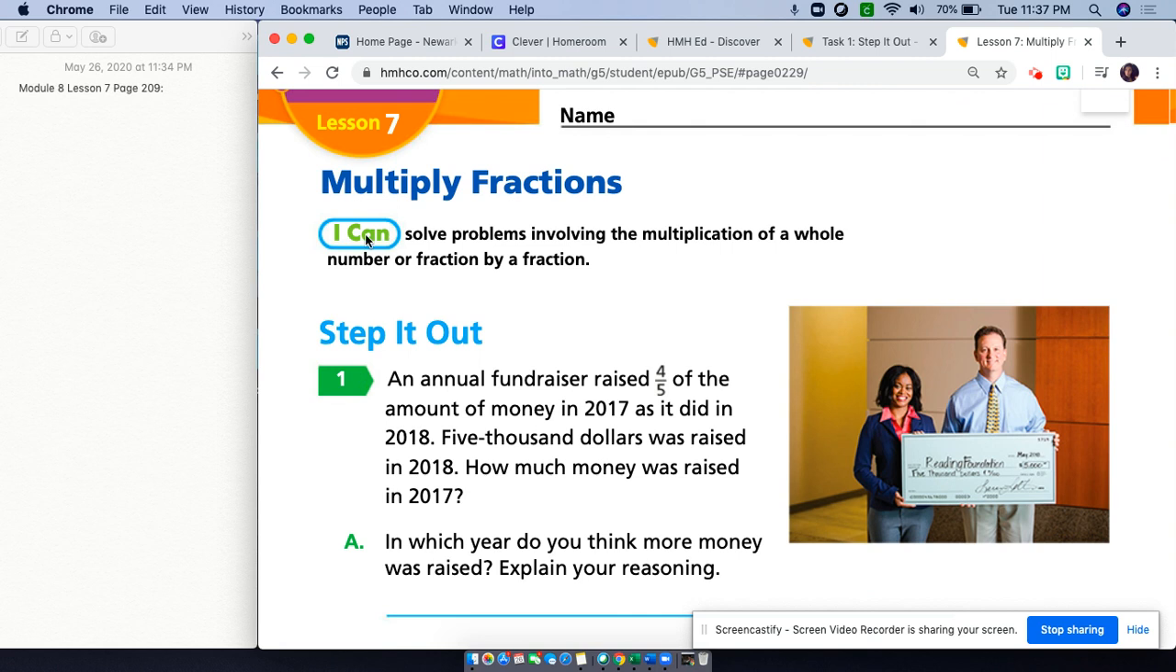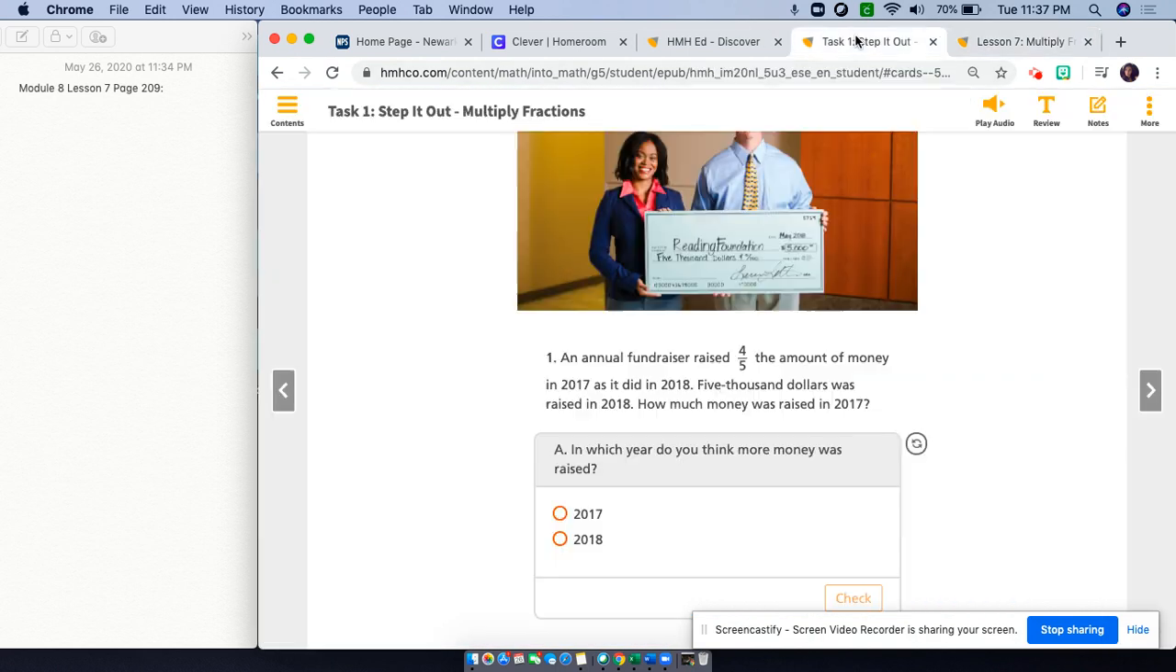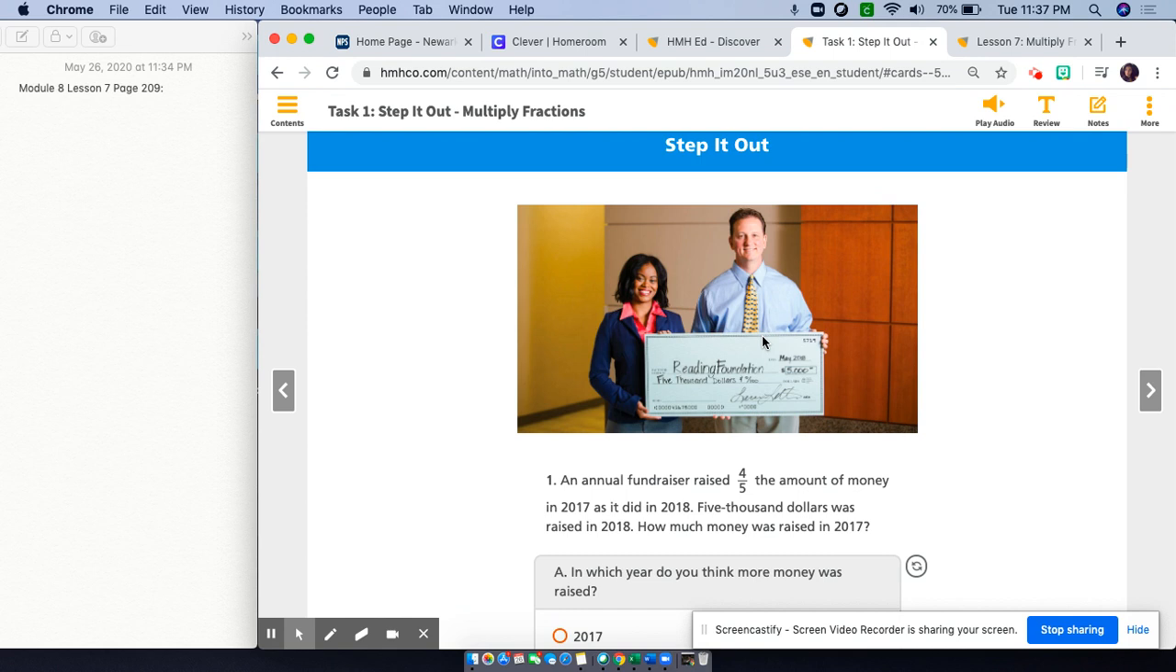By the end of this lesson, you're going to be able to solve problems involving the multiplication of a whole number or fraction by a fraction. So that means that you're going to be multiplying fractions by whole numbers and fractions by fractions. We're on pages 209 and 210. I'm going to go to the interactive version so it's easier for me to import responses for you.